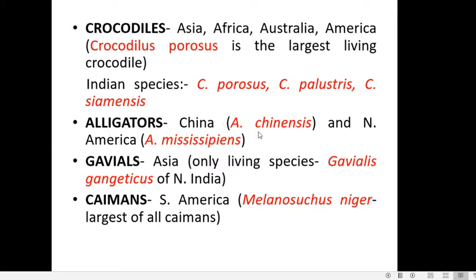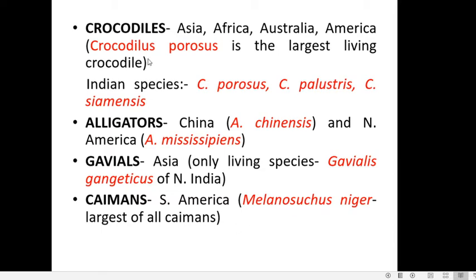The one found in China is Alligator sinensis, and the one found in North America is Alligator mississippiensis. The gavials are found only in Asia, and the only living species is Gavialis gangeticus, which is found in North Indian river basins. Then caimans are usually found in South America, and the most important species is Melanosuchus niger, which is the largest of all caimans.